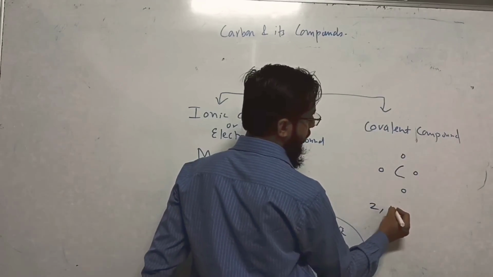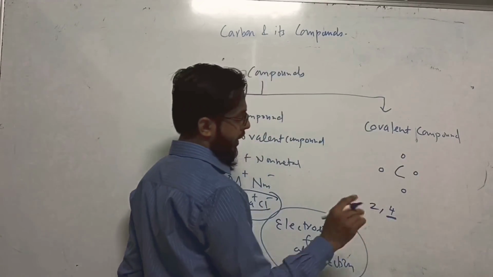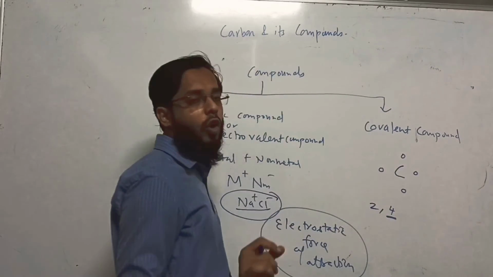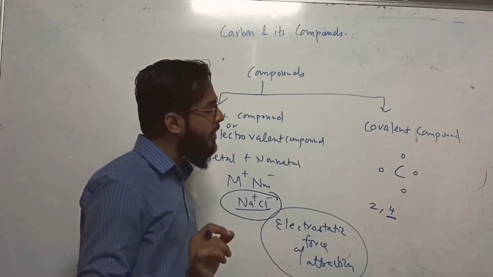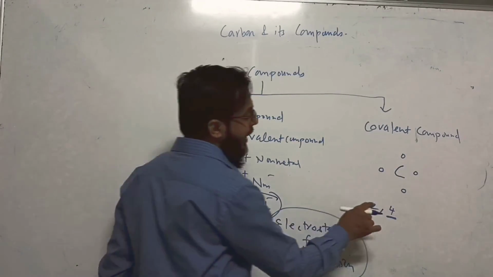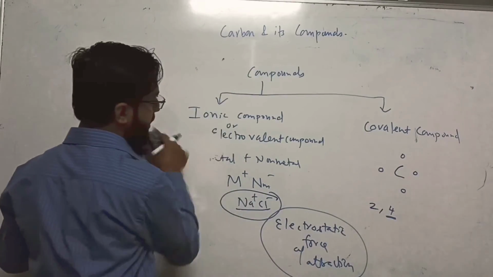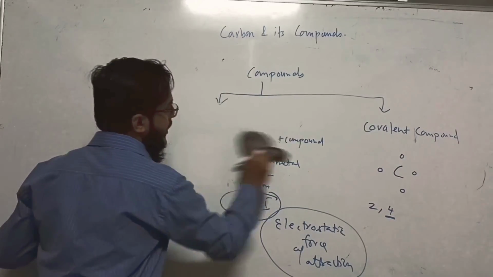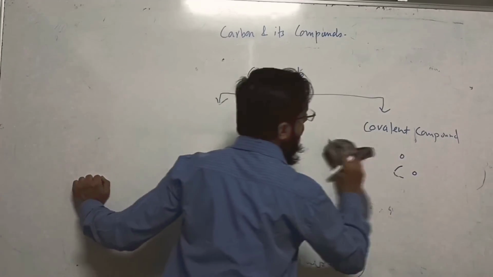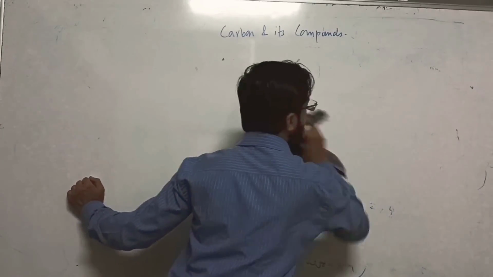कार्बन के पास कितने इलेक्ट्रॉन हैं? 4. So in formation of a compound, only the valence electrons are used. I hope you understood the ionic compound. We are going to talk about covalent compound in general.